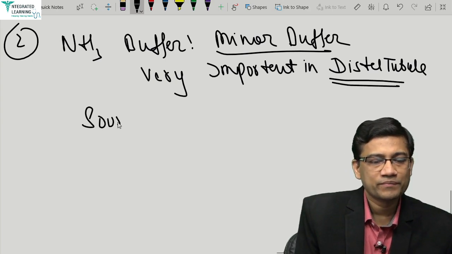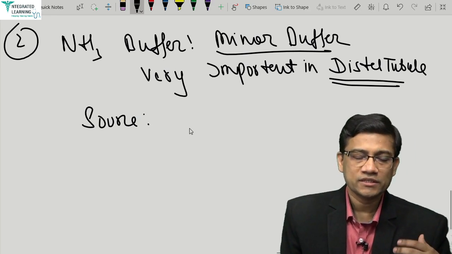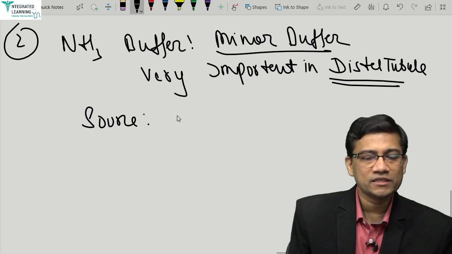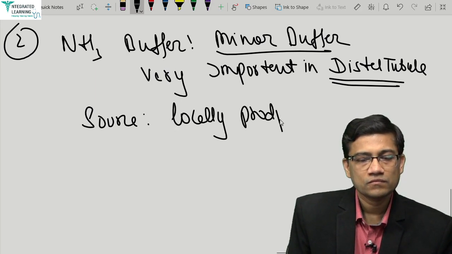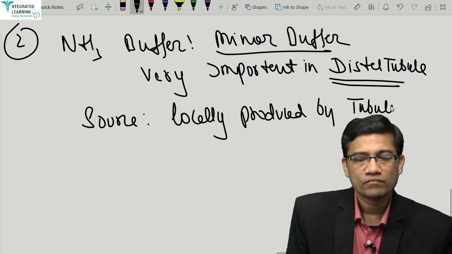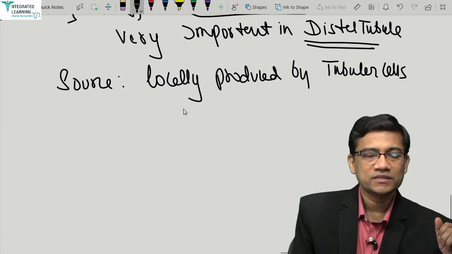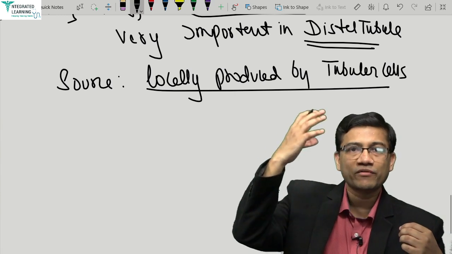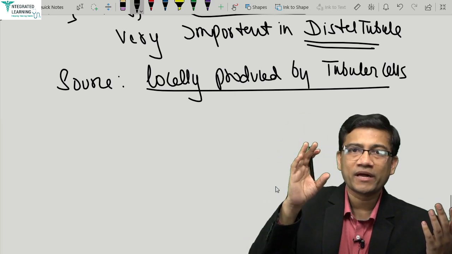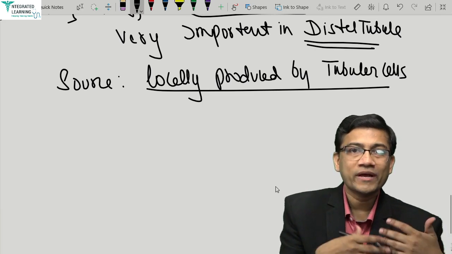That's the main thing. The source is, unlike the bicarb, which is coming from the plasma, locally produced by tubular cells. So it's produced by the tubular cells, so that is why you can make it as much as possible. Bicarb is coming from the plasma. So if plasma has less bicarb, you will get less to buffer, and if you have more, you will get more to buffer.